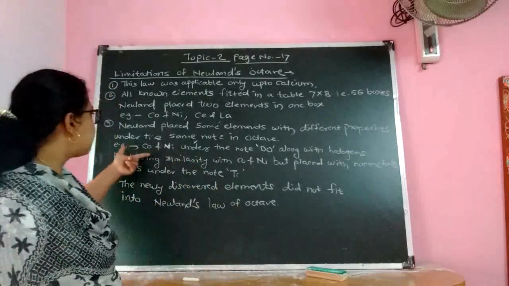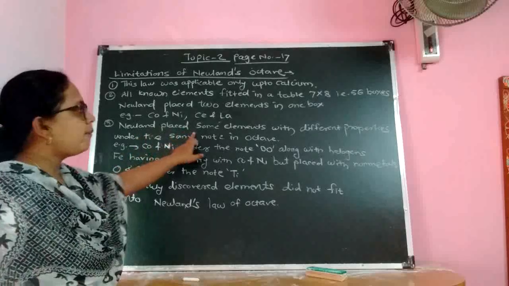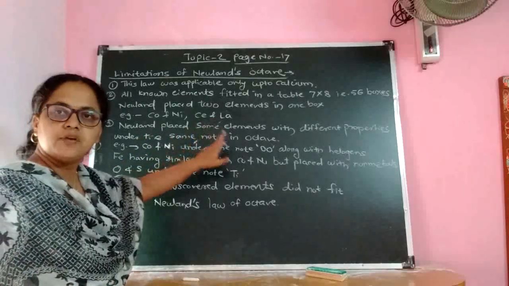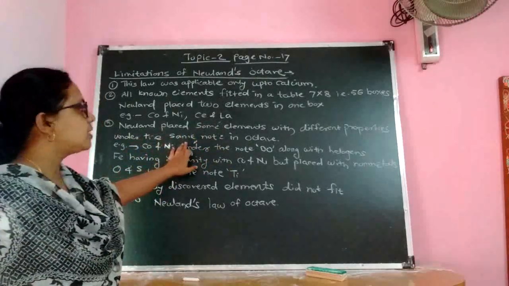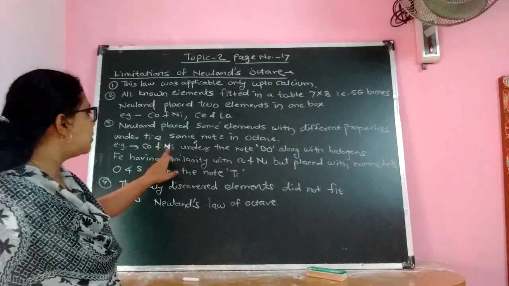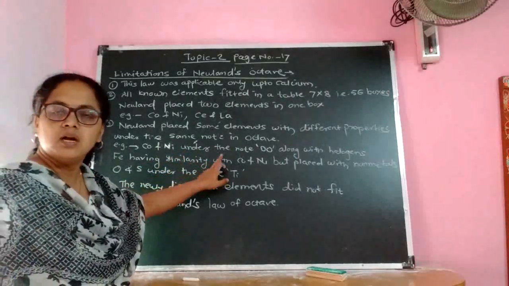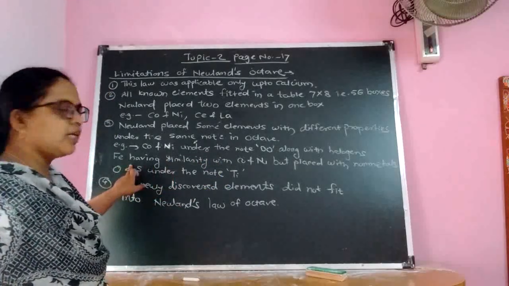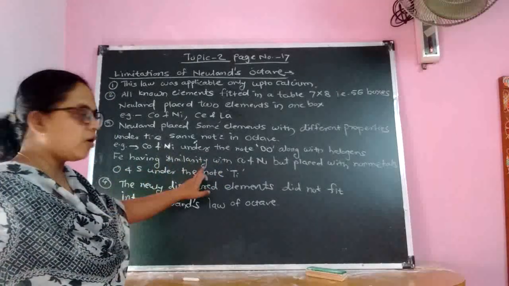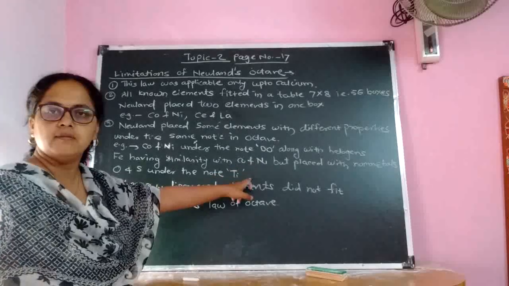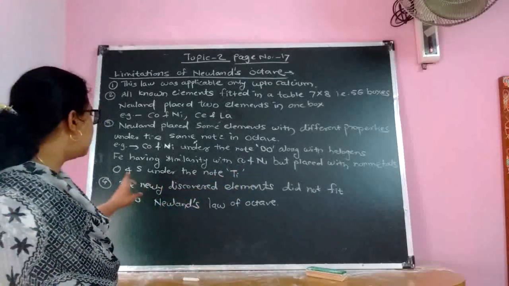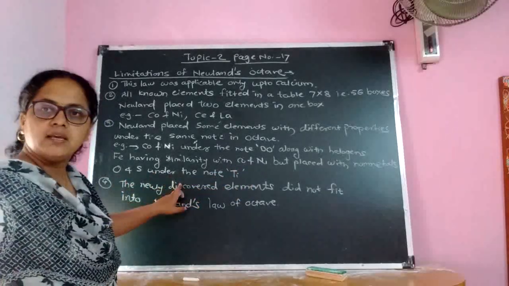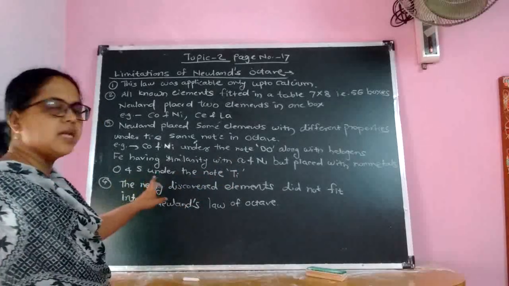Look at this point again. Newland placed some elements with different properties under the same note. For example, cobalt and nickel placed under the note Do, and fluorine having the same property as cobalt and nickel, but it is placed under the note Ti with the non-metals oxygen and sulfur.